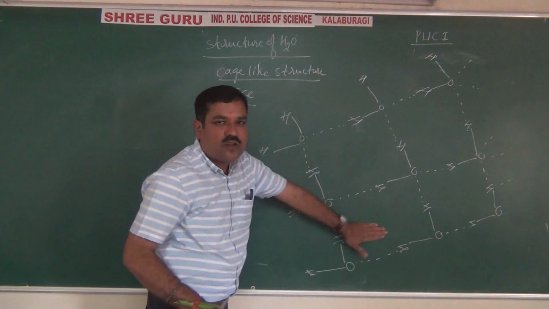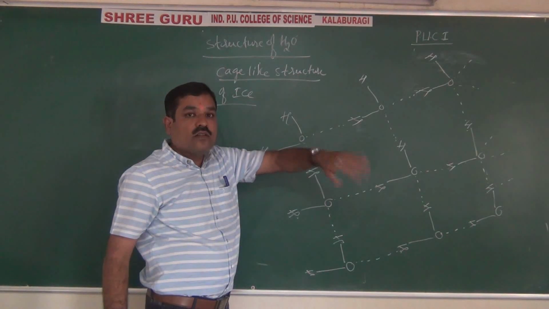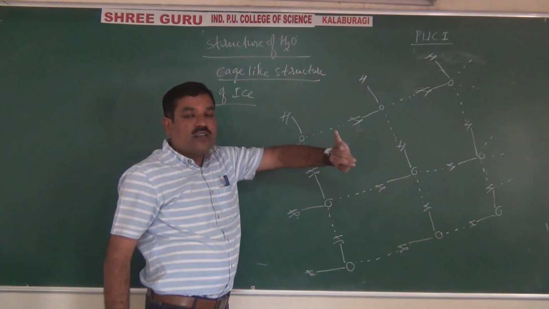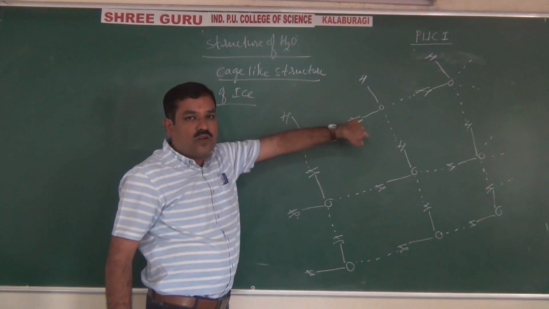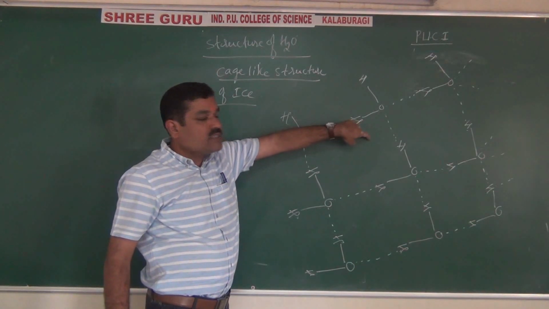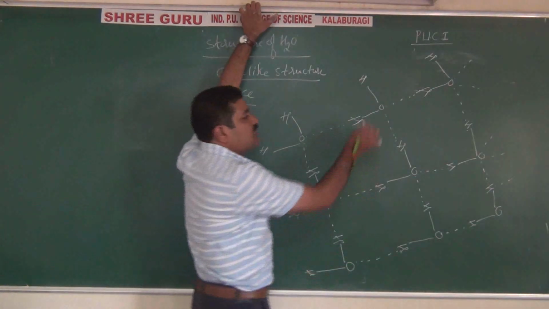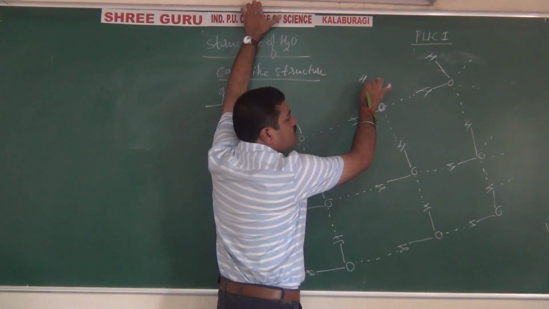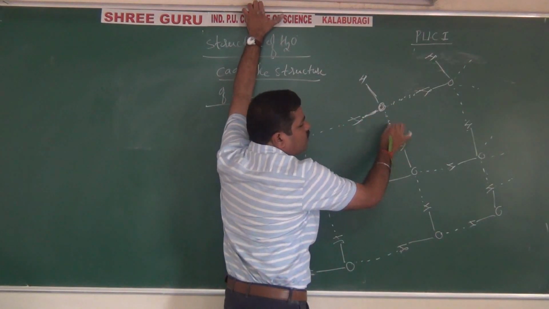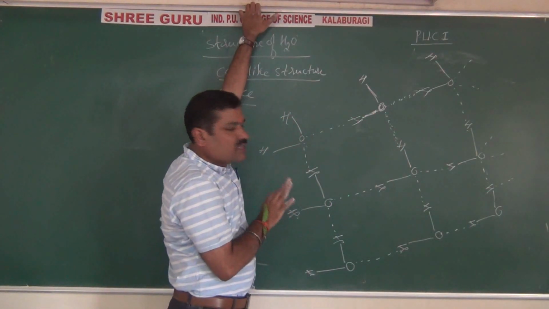This vacant space is filled by small atoms like hydrogen, carbon, nitrogen, even noble gases like helium, neon, argon, krypton, and xenon. And they form a class of compound called clathrate compounds, which are used as superconducting agents. Like I say, in ice, in solid state, the oxygen is tetrahedrally surrounded by two hydrogen bonds and two covalent bonds, forming a cage-like structure for ice.